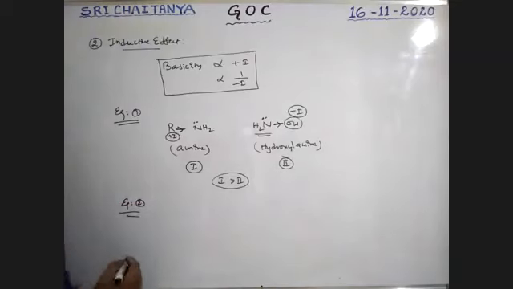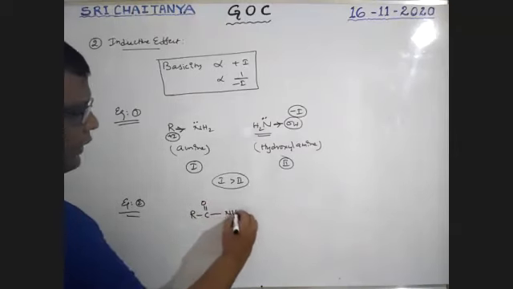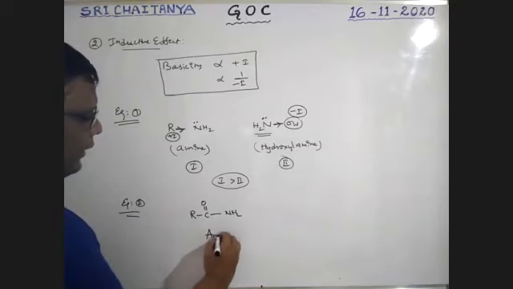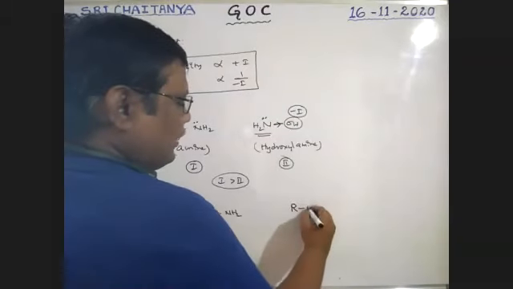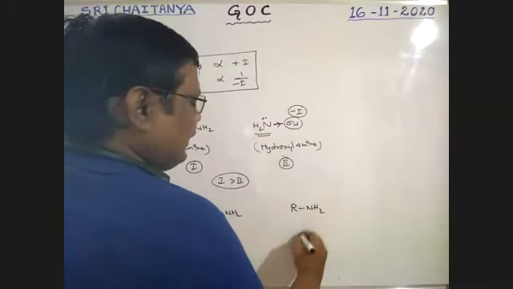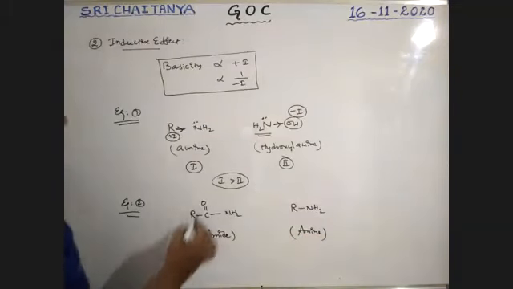I am taking amide, CONH2. It is an amide. Next, RNH2. It is an amine. See here, boys.